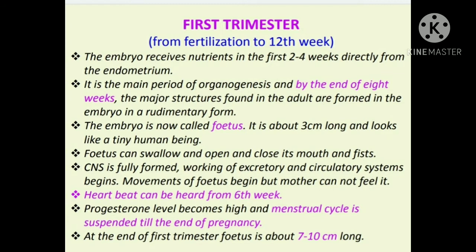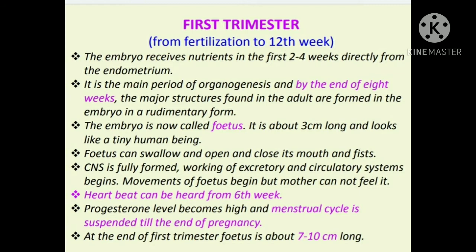Meanwhile, the mother's body also undergoes rapid changes. Along with so many changes in the baby in the uterus, the mother's body also undergoes rapid changes. High levels of progesterone initiate changes in her reproductive system. As you all know, the progesterone level is high at this period, so because of the increase in progesterone, changes take place in the mother's reproductive system.